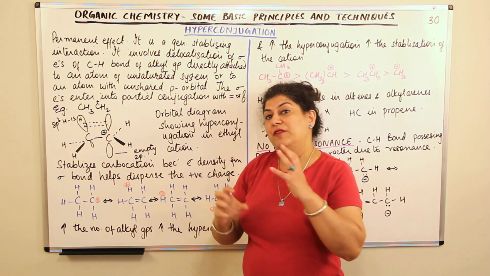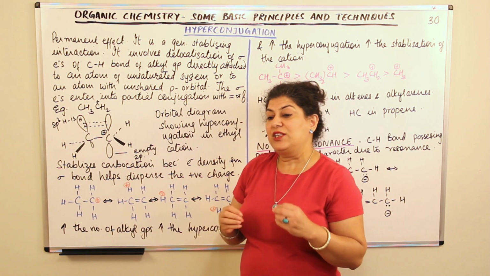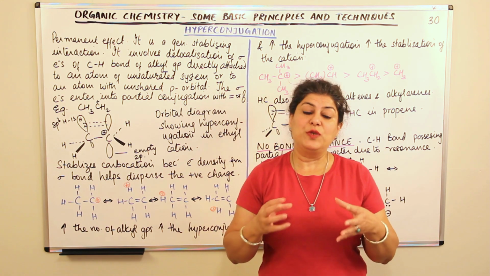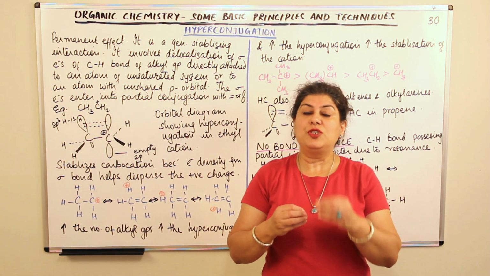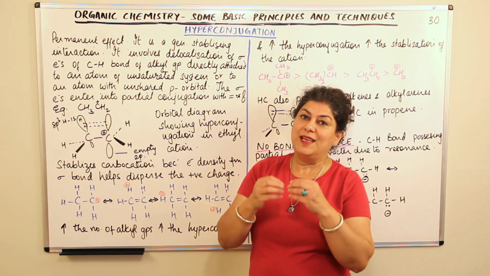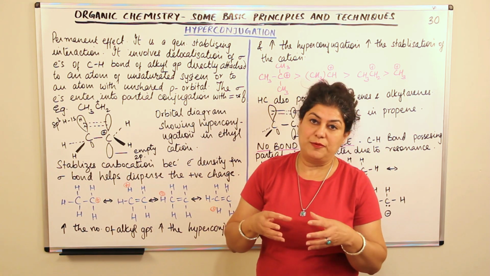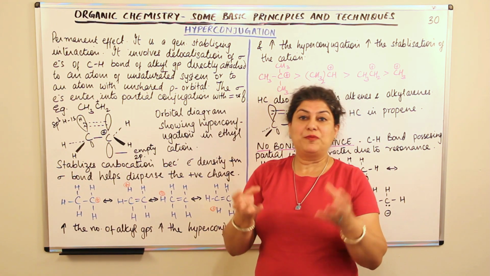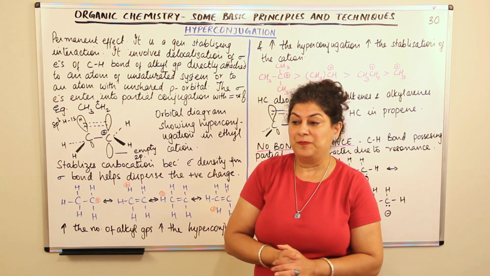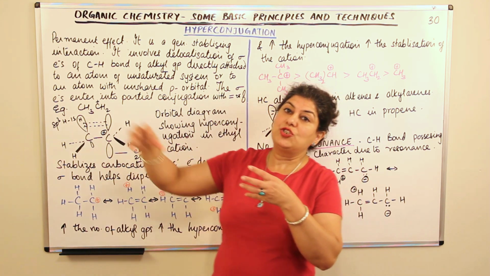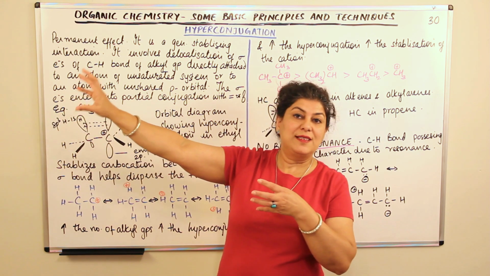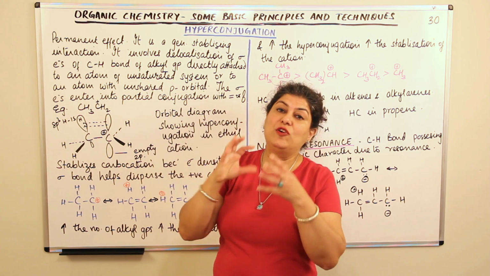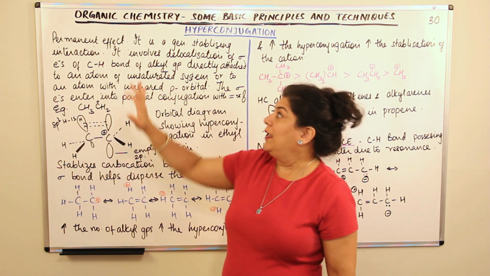Now, as in the previous videos I explained, the effects may be temporary or permanent. Permanent effects are effects which are present due to some substituent, an atom or a substituent present inside the molecule, which causes this effect. Therefore, since it is present in the molecule, it's a permanent effect. And a temporary effect is one which is due to something that is outside the molecule, like the attacking reagent. Therefore, such an effect would be a temporary effect.